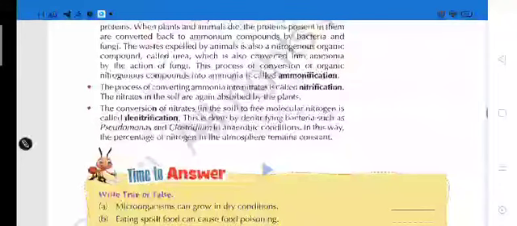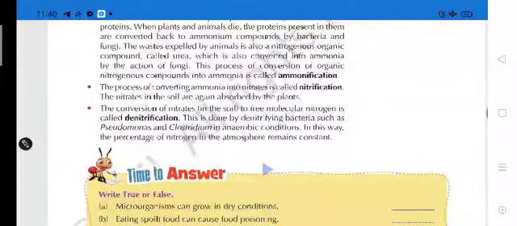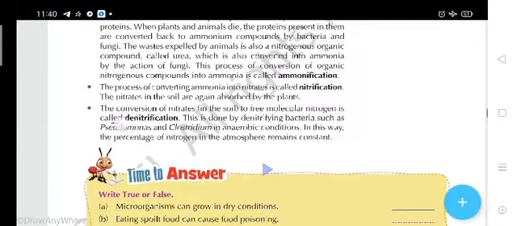Now denitrification: the conversion of nitrates in the soil to free molecular nitrogen is called denitrification. Students, in denitrification the nitrates present in the soil change into a simpler form. This is done by denitrifying bacteria such as Pseudomonas and Clostridium.